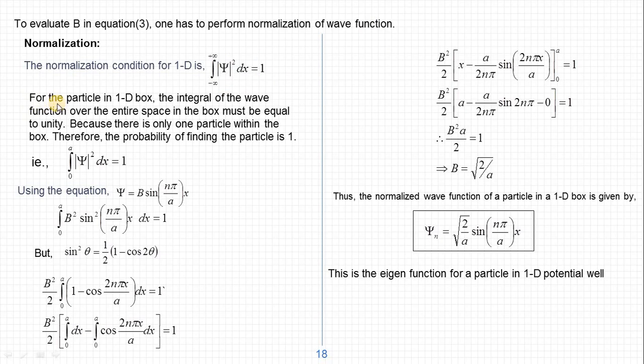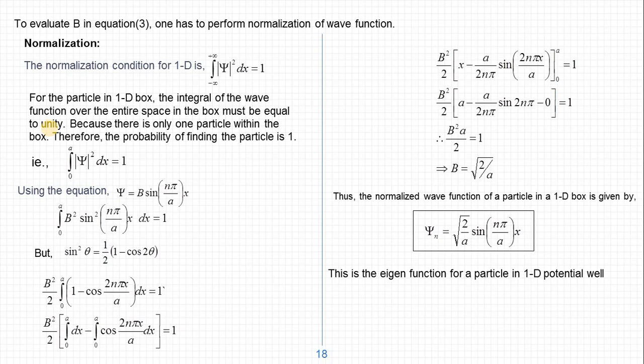But for this case, that is the particle in a one-dimensional box, the integral of the wave function over the entire space in the box must be equal to unity. That is, the integration is enough from 0 to a, the entire width of the potential well. No need to integrate from minus infinity to plus infinity, because the particle is trapped inside the box, or inside the potential well.